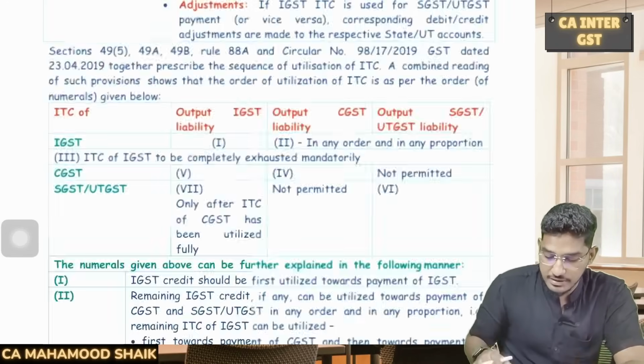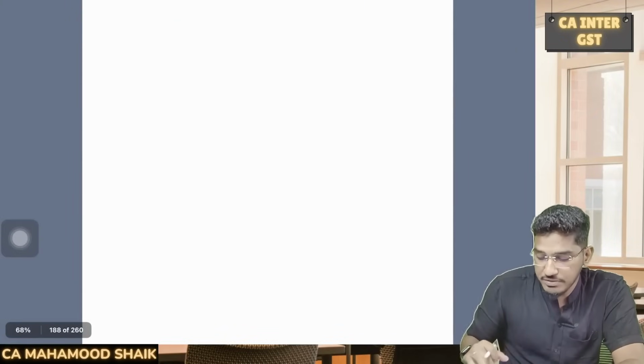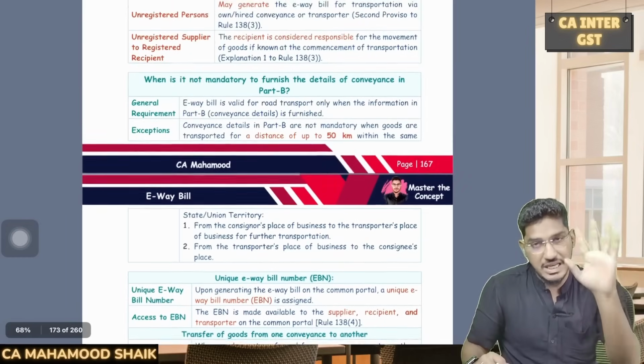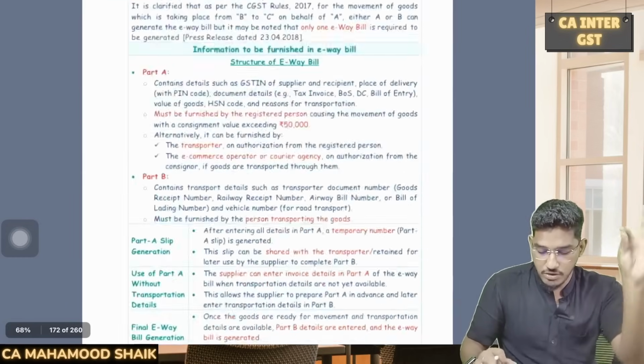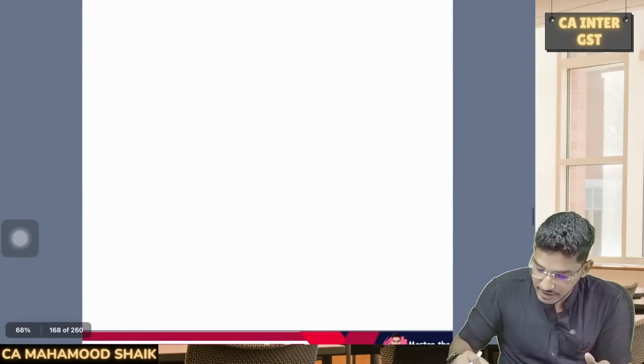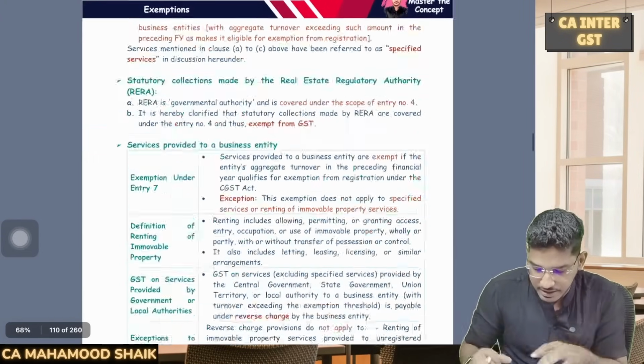So we will start with additions. What additions are required to be made to the value of supply? Under 15 subsection 2, we have various clauses, clause A, clause B, clause C, clause D, clause E. Like that, we have 5 clauses. Each clause will talk about certain additions which we are required to make. Okay, so let us do it. What are the additions which are required to be made to the value of supply? Very, very important discussion, guys.